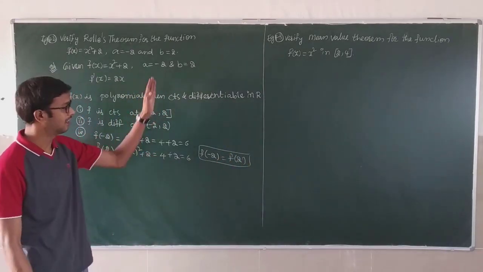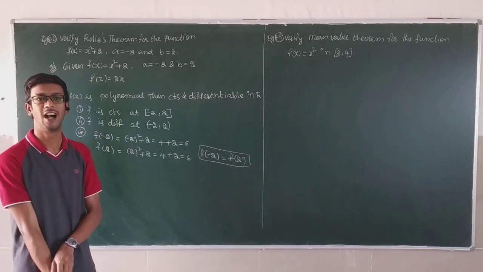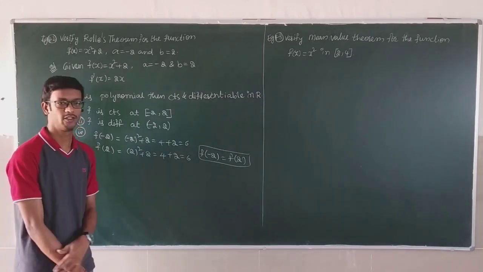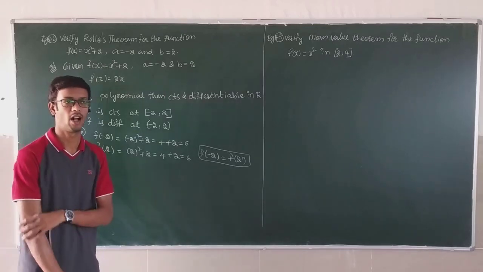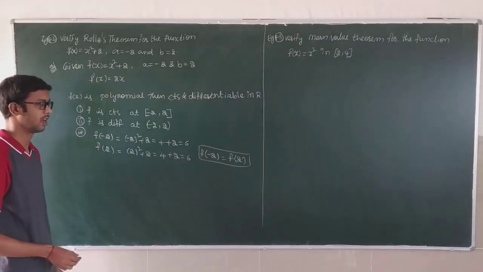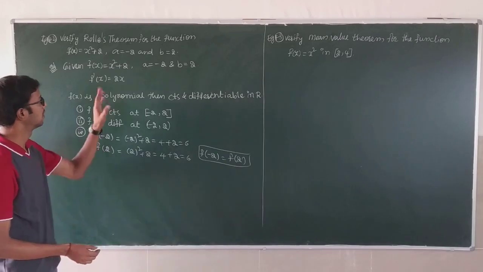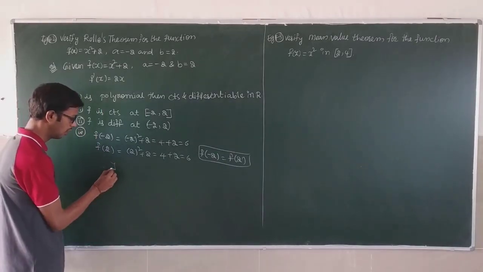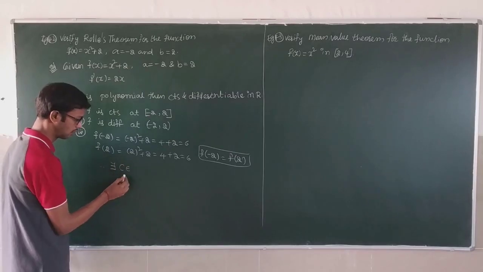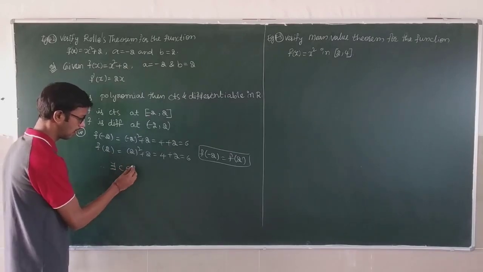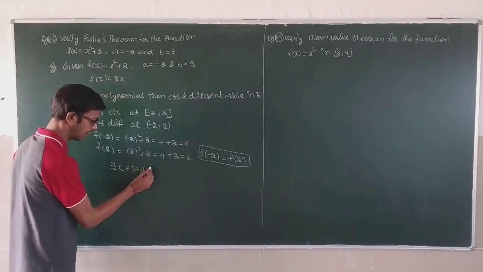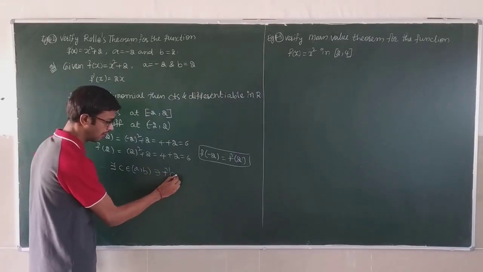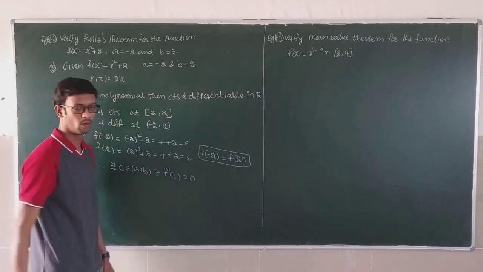So now all three conditions of Rolle's theorem are satisfied for f of x. Therefore, there exists a C belonging to the open interval a comma b such that f dash of C is equal to 0.